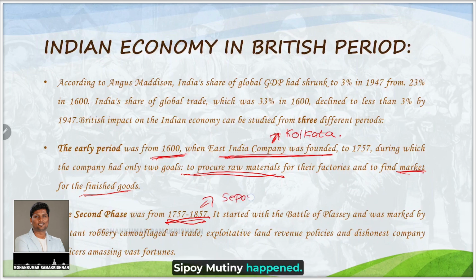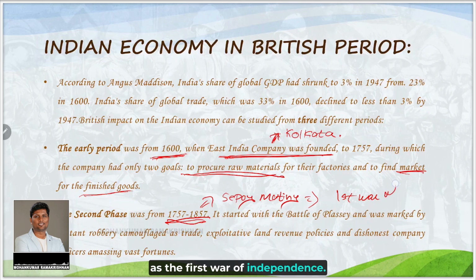The Sepoy Mutiny happened. The Sepoy Mutiny can also be called the first war of independence. During this period, the revolt against the British had already started, because the British exploited us with their trade policies and land revenue policies.